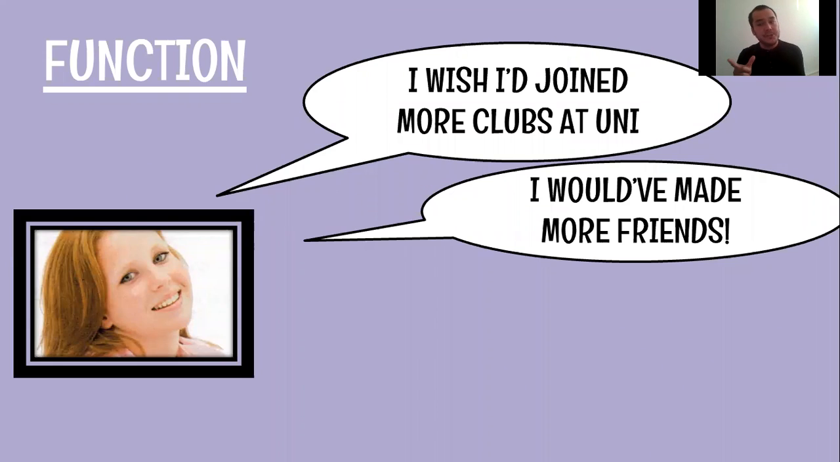Let's have a look at the function first, and then we are going to see the structure of the elements. Kayla, she says, I wish I had joined more clubs at uni. I would have made more friends, okay? In Spanish, you translate this part like the following. Yo desearía que yo, right, you can omit that, me hubiera unido a más clubs en la universidad, right? De esa forma, yo hubiera hecho más amigos. Look, that is an example of the third conditional form.